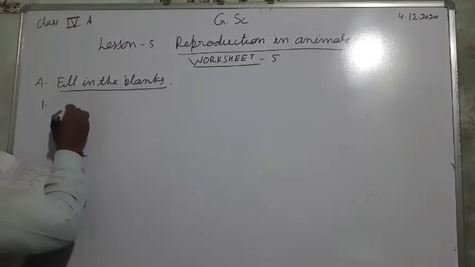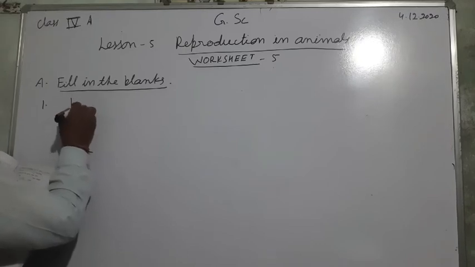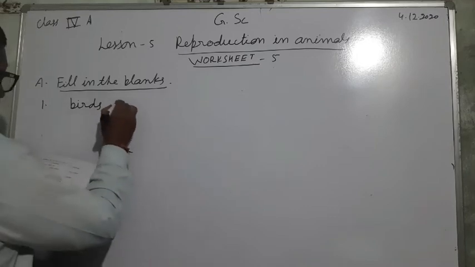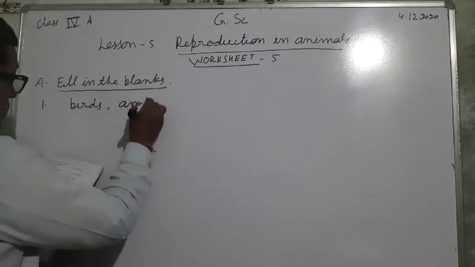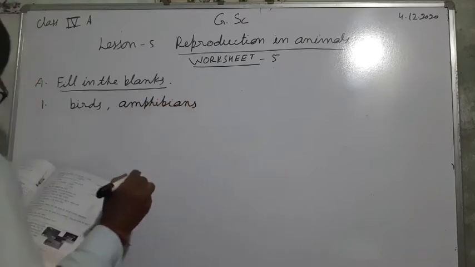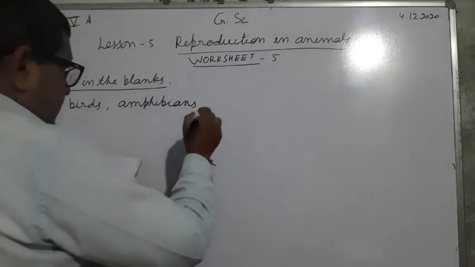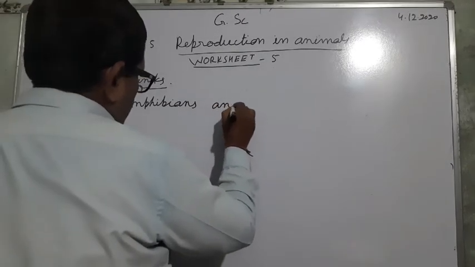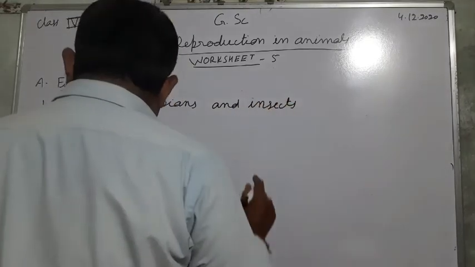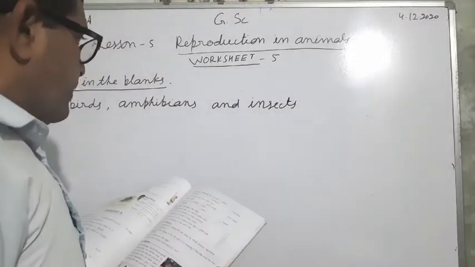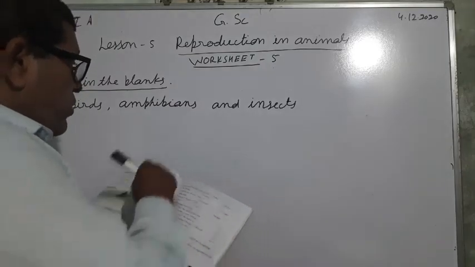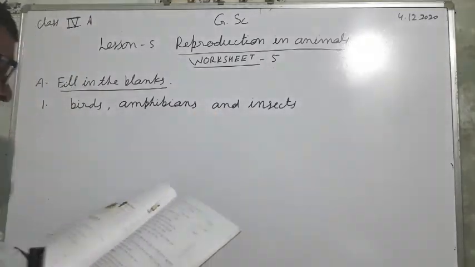So first you have to fill in birds, amphibians, and insects lay eggs. And it is written in your book, so no need of writing here.